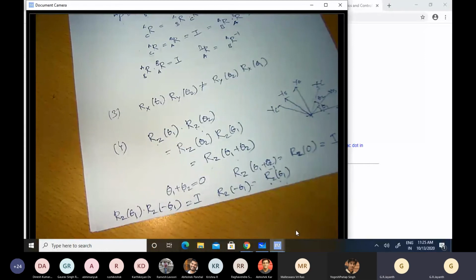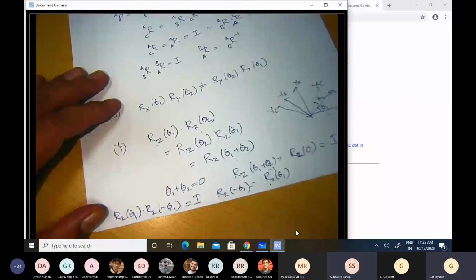Hello, sir. Yes. Sir, for the coordinate system C, we got Rz of θ1 plus θ2. Then why is it written that Rz of θ1 into Rz of θ2? Because θ2 is basically from XB to XC and not from XA to XC. But by the definition, θ should be from XA only, no?